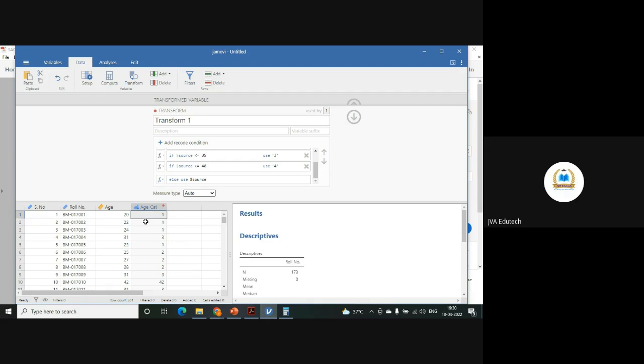You can see all those who were between 20 to 25 have been coded as 1. All those between 25 to 30 have been coded as 2. All those between 30 to 35 have been coded as 3. Since we have not specified above 40, so it is 42. So again, we will add one more, less than or equal to 45, use 5.